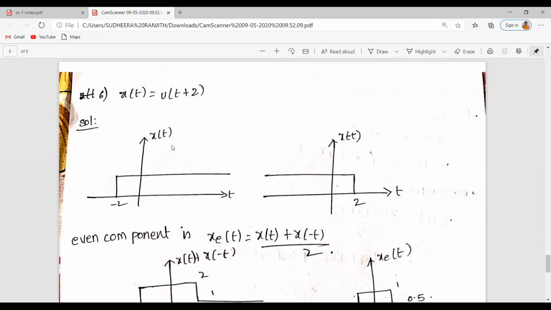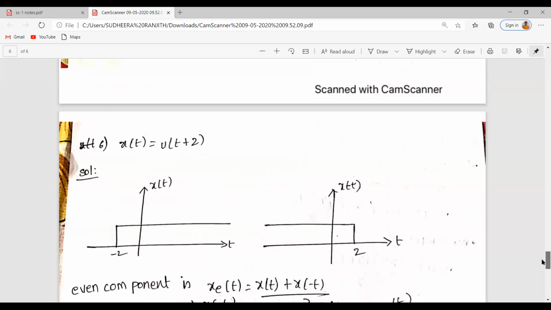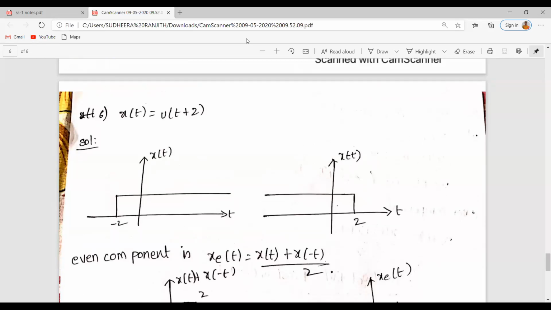What is x of minus t? x of minus t is nothing but time reversal of x of t. So x of minus t is defined in the range of minus infinity to 2. Yes or no? So the even component here is given by x of t plus x of minus t divided by 2. Then what will be the resultant?